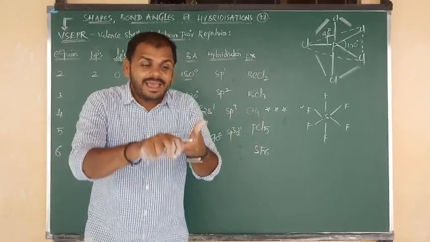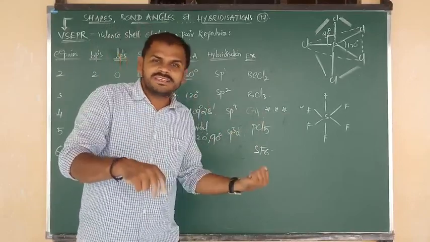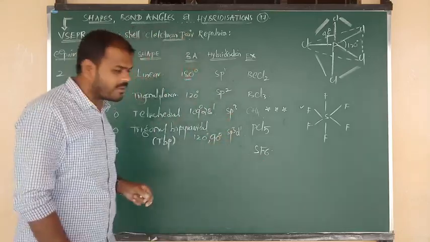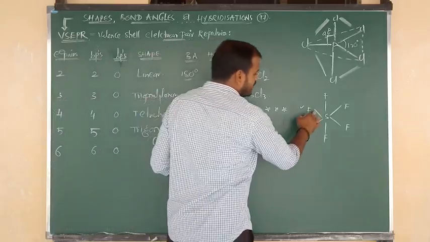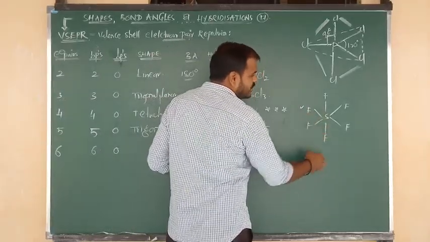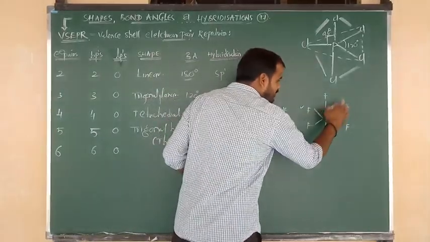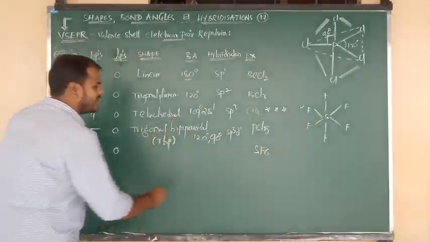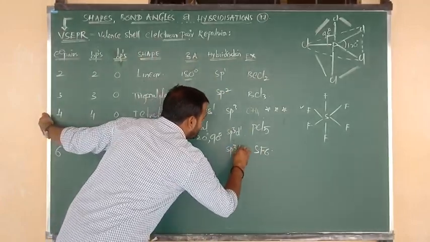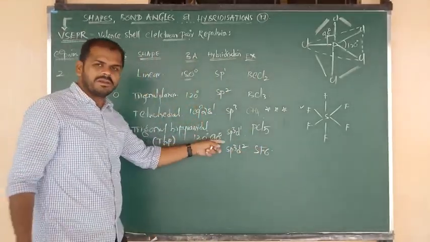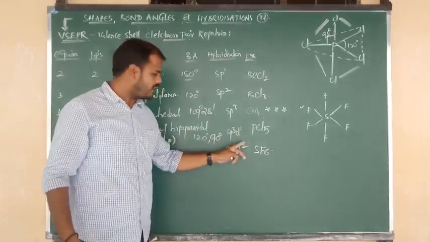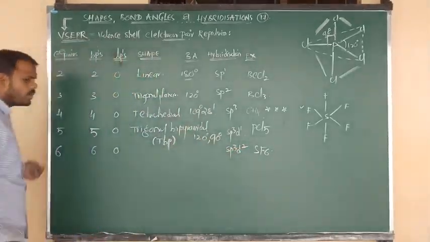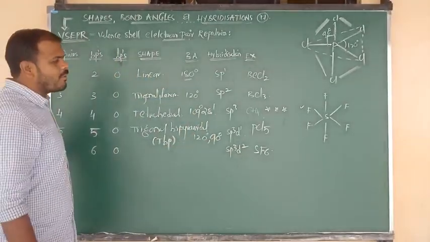After sp3, sp3d1, but here 6 bonds are there, so one more we have to consider, sp3d2. So hybridization is sp3d2: 1 s orbital, 3 p orbitals, 2 d orbitals. 2 plus 3, 5, 5 plus 1 s, total 6 hybrid orbitals are there.